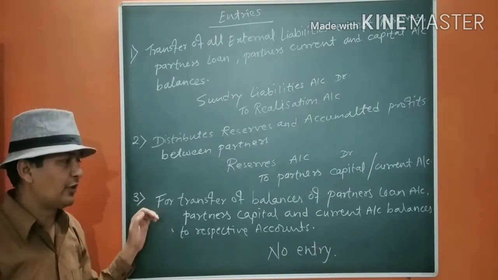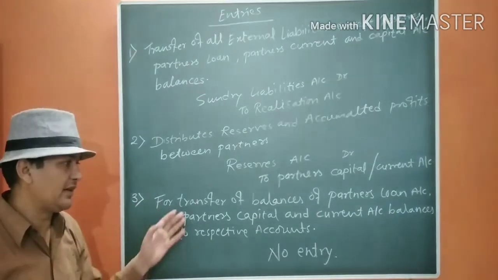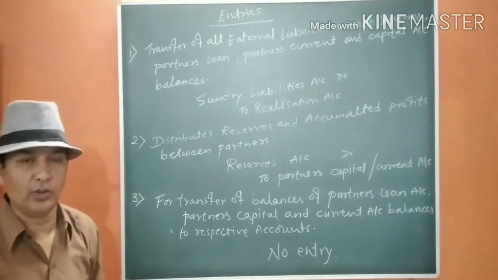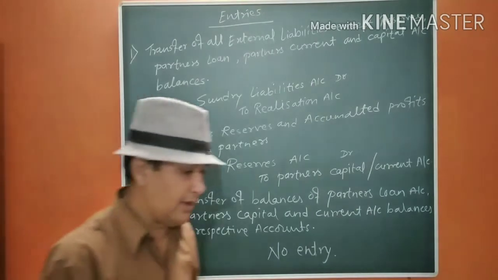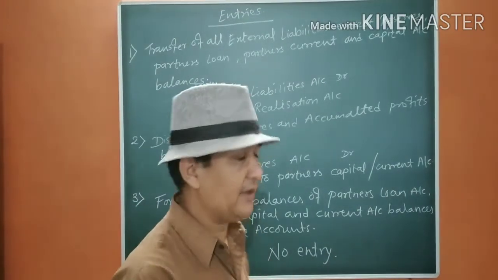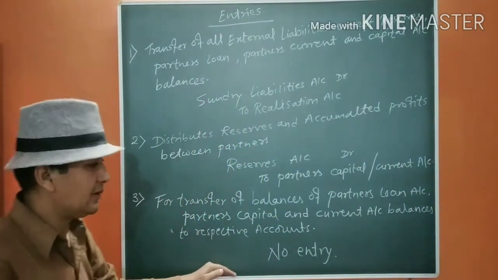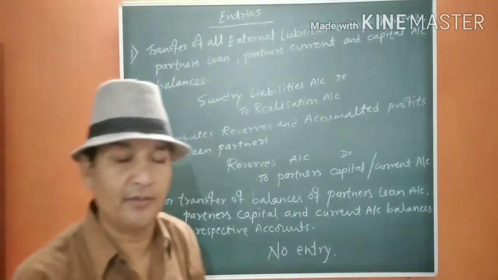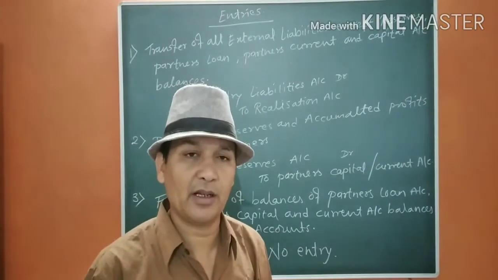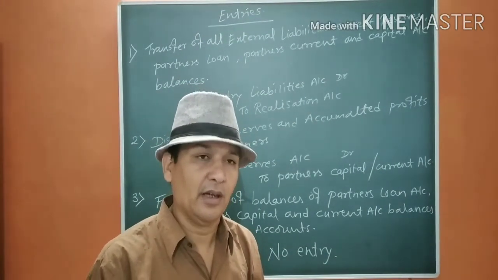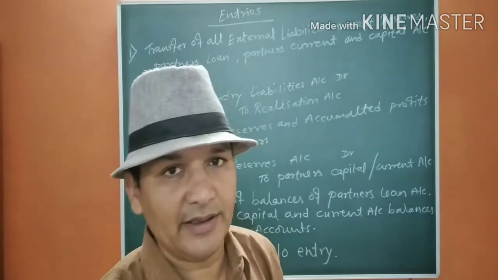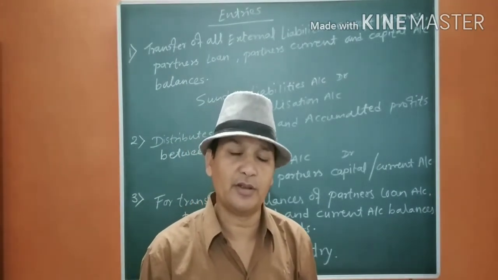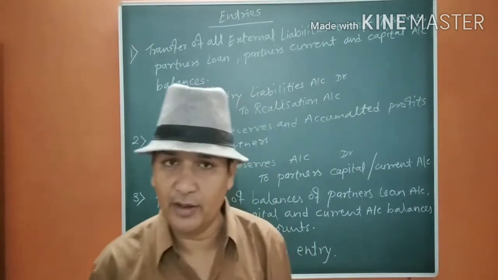Thirdly, for transfer of balances of partners' loan account, partners' capital or current account balances to the respective account, there will be no entry. It should be remembered here why I am having the liability side entries here. If you see the structure of the balance sheet on the liability side, we have generally partners' capital account, partners' current account balances, reserves and the external liabilities including workman compensation reserve, investment fluctuation fund or employees provident fund